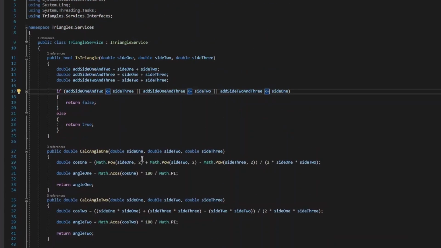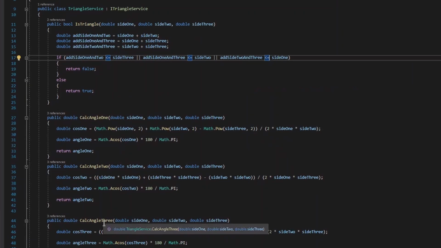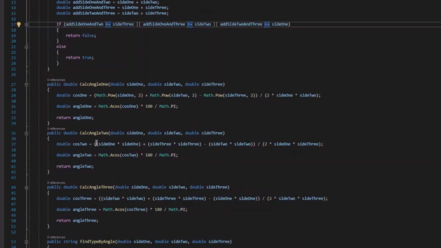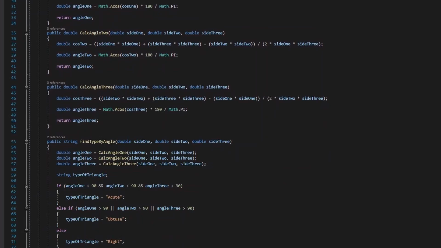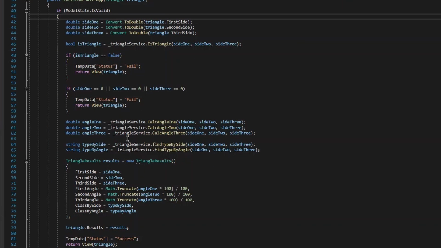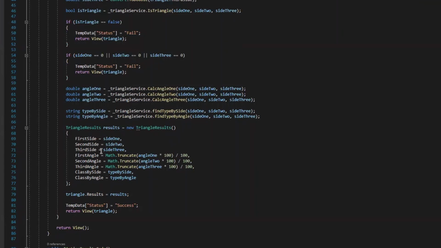So I do a lot of the calculations removed from the controller, which is what I have open here, like calculating all three angles. Even this could be a little bit more succinct, but ideally, I think this really breaks the single responsibility principle, because this one action within the controller is calculating the sides. It's making decisions, like if the triangle's false, we're going to return this. If it is a triangle, we're going to return that. It's assigning values to the instance of triangle.